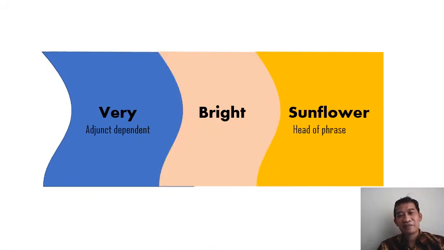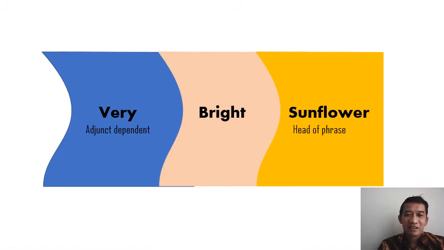Okay. If we look at the word class of very bright, the word class of bright is adjective. The word class of very is adverb. Remember my previous explanation that the head selects the dependents.